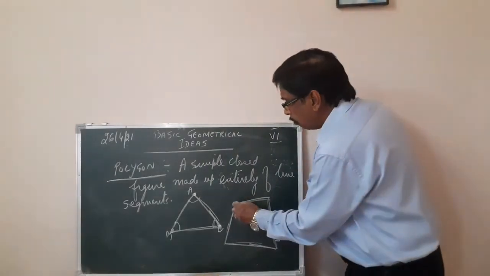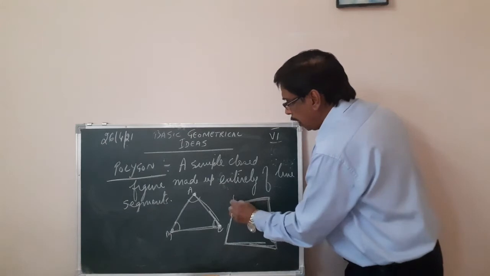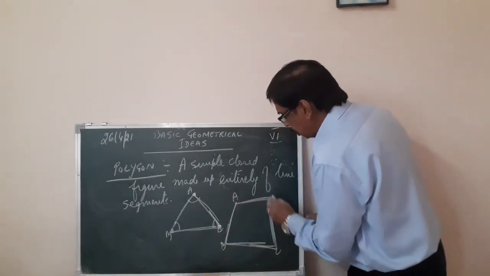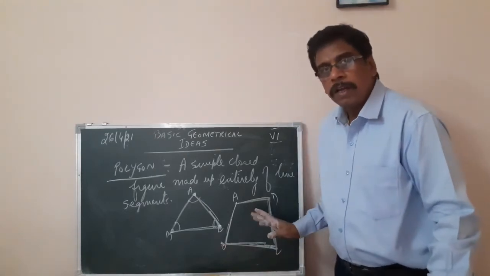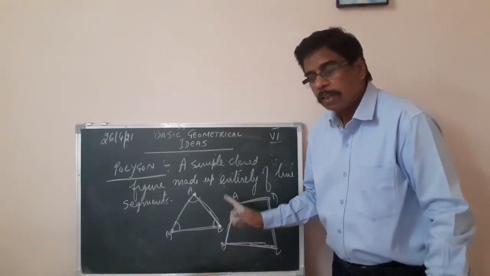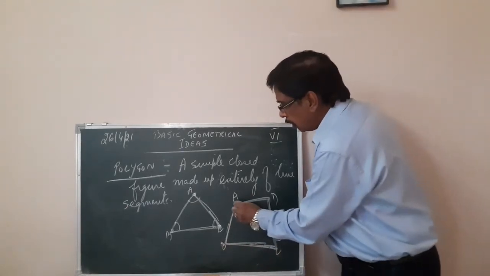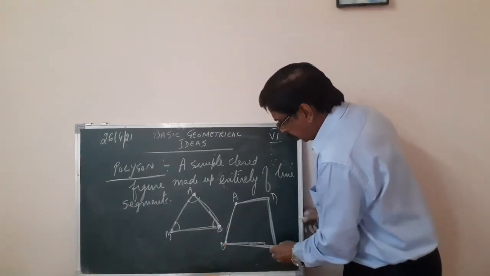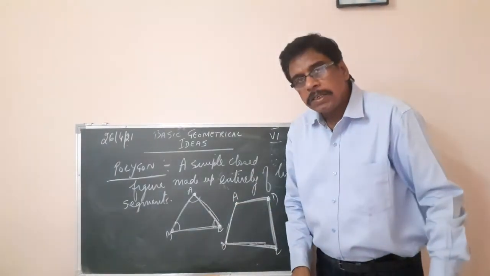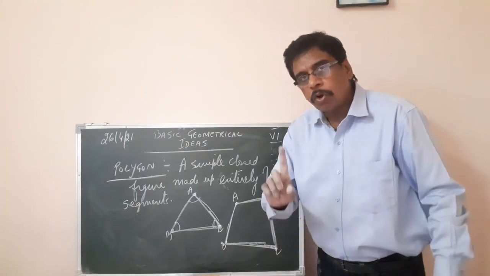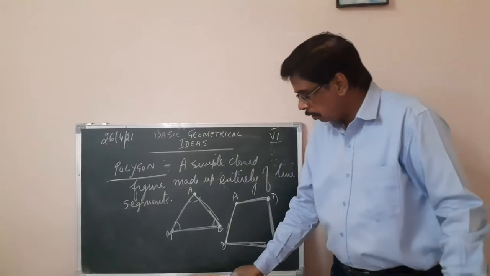Here we have four line segments. 1, 2, 3, 4. A, B, C, D. Right? It has four sides and four vertices. The four vertices are A, B, C and D. Here the one vertex, second vertex, third vertex and fourth vertex. Where the two line segments meet, an angle is formed there, that's called a vertex. Right? This is clear? Good.